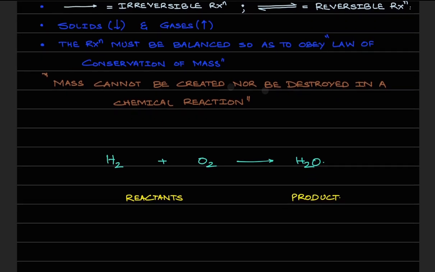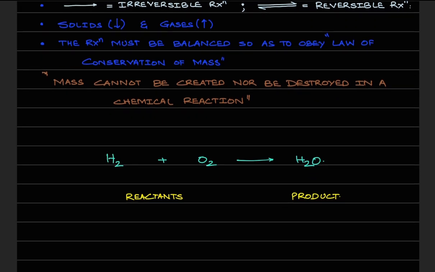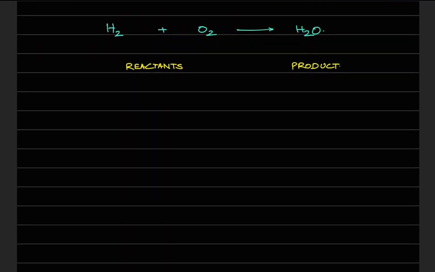Aqueous means nothing but simply dissolved in water. Like for example, let's say I have NaCl, normal salt. This normal salt right now is solid and I dissolve it into water, which is obviously liquid. Upon dissolving you would have NaCl (aq).